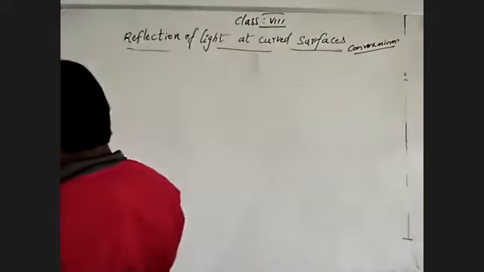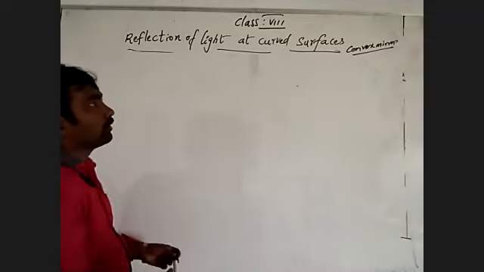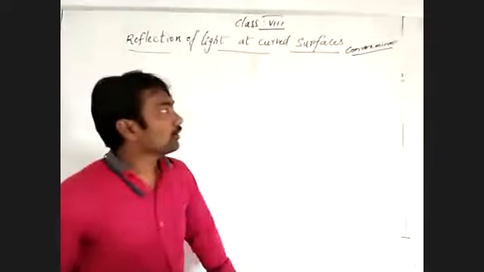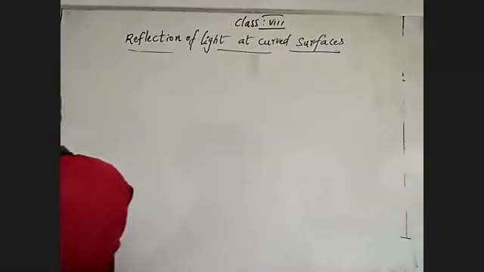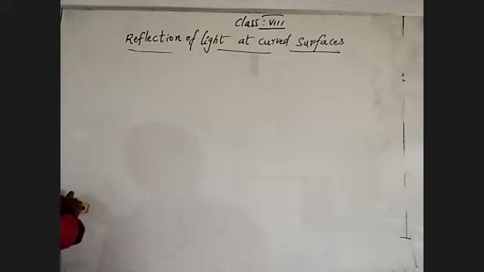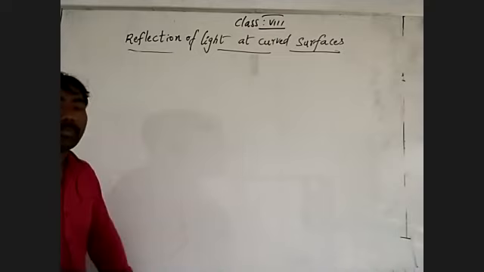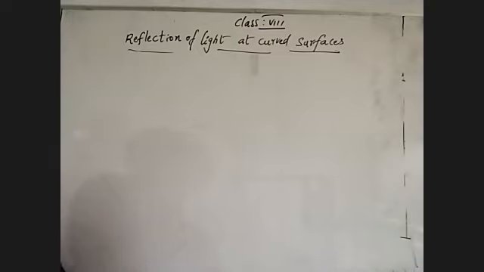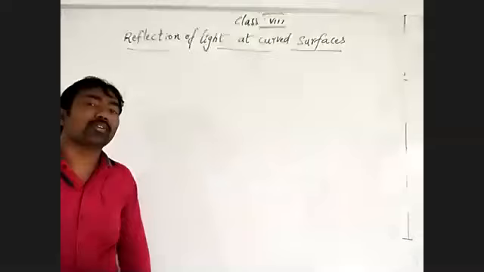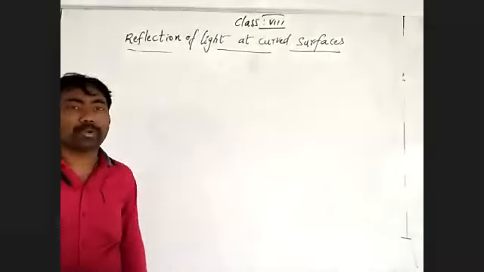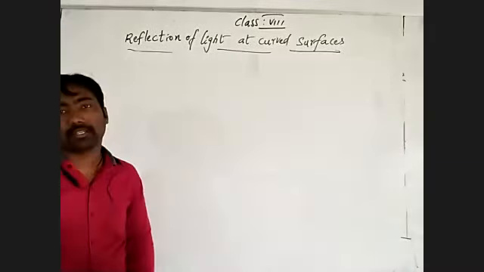Four rules I said to you. How many rules did I say? Four rules to draw the ray drawing. So those must be remembered. By those only we'll draw the remaining ray diagrams for spherical mirrors: how reflection takes place, what type of images form when light rays are incident in different directions and different positions, and how images will form. By those rules only we are going to draw that.